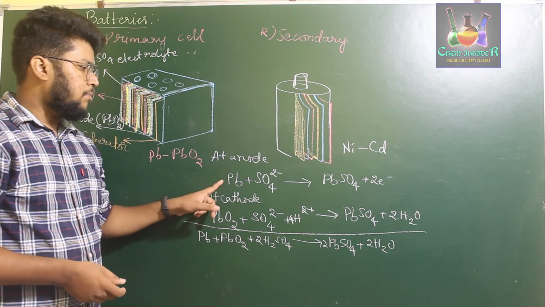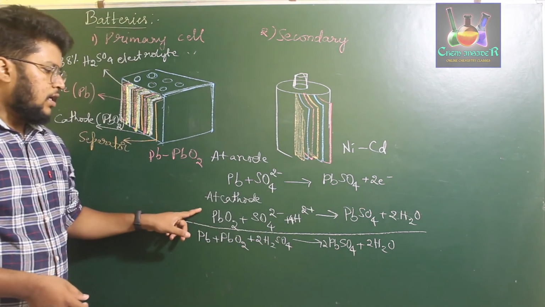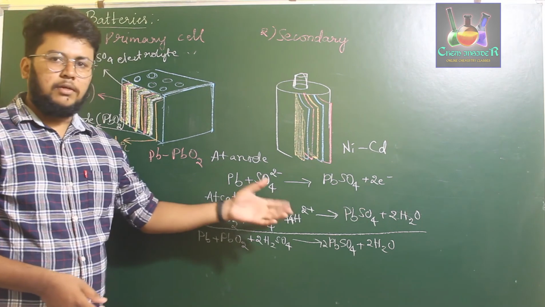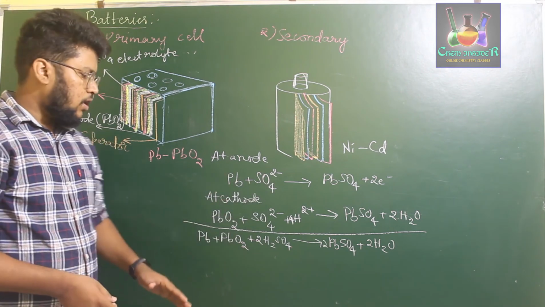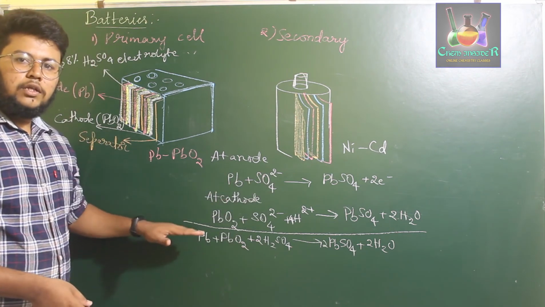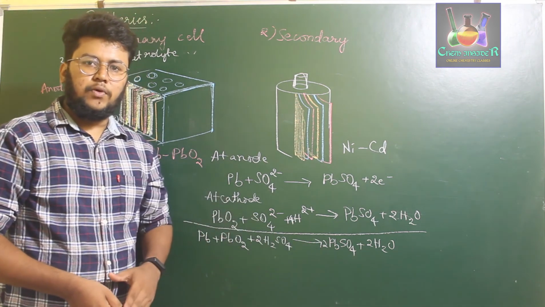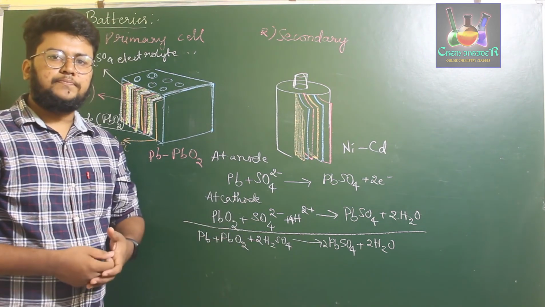Here Pb reacts with SO4 2- to form PbSO4, whereas in the second step PbO2 reacts with SO4 2- in presence of H+ ions to form again PbSO4. So now anode and cathode both are reacting to form the same product. Okay, so this particular reaction is the cell reaction for secondary cells.